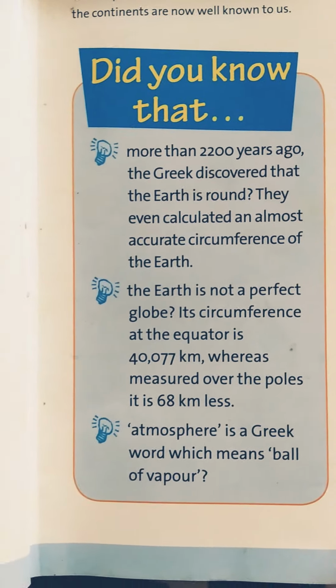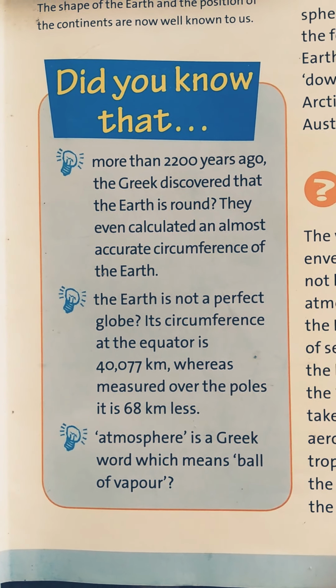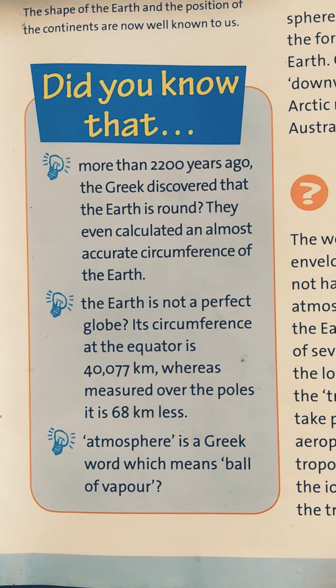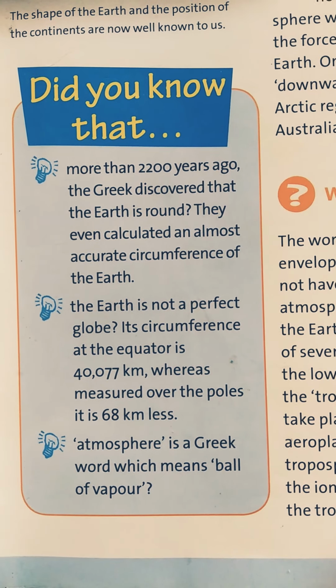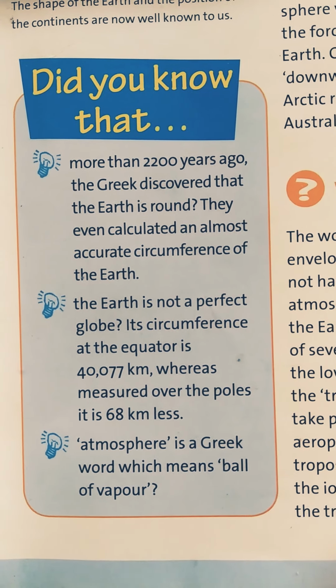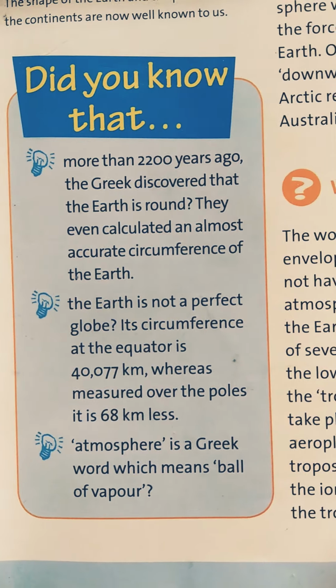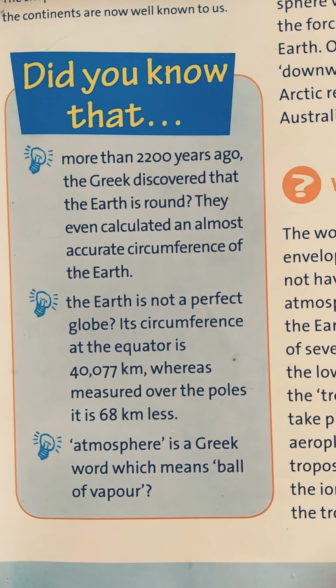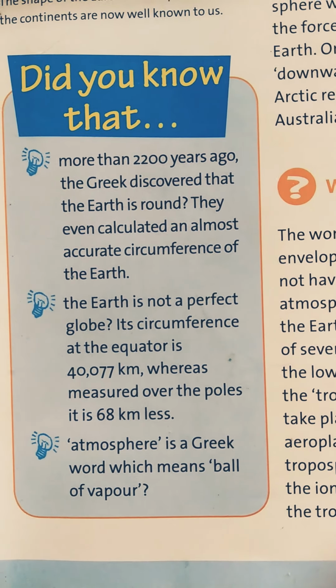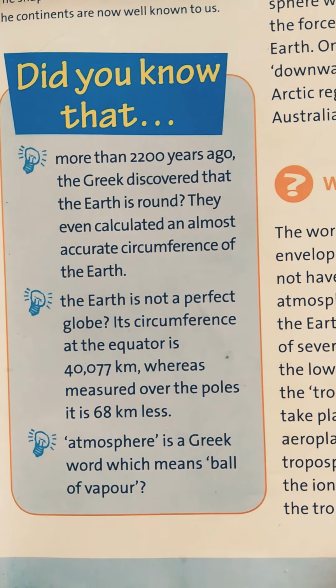Now the next point: the earth is not a perfect globe. Its circumference at the equator is 40,077 kilometers, whereas measured over the poles it is 68 kilometers less.